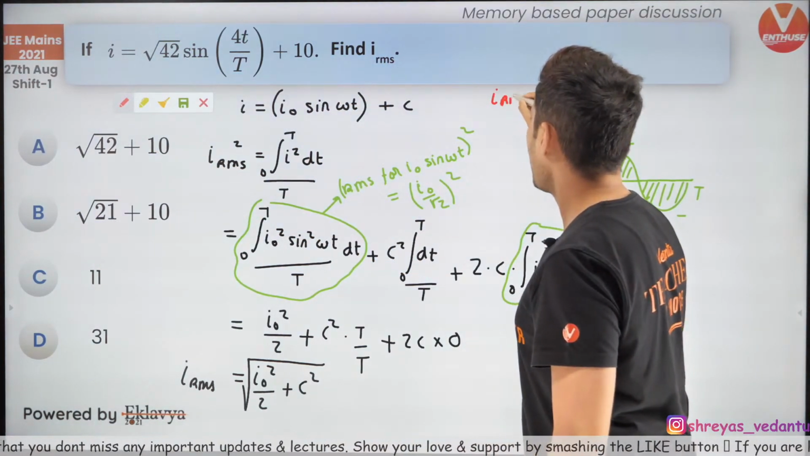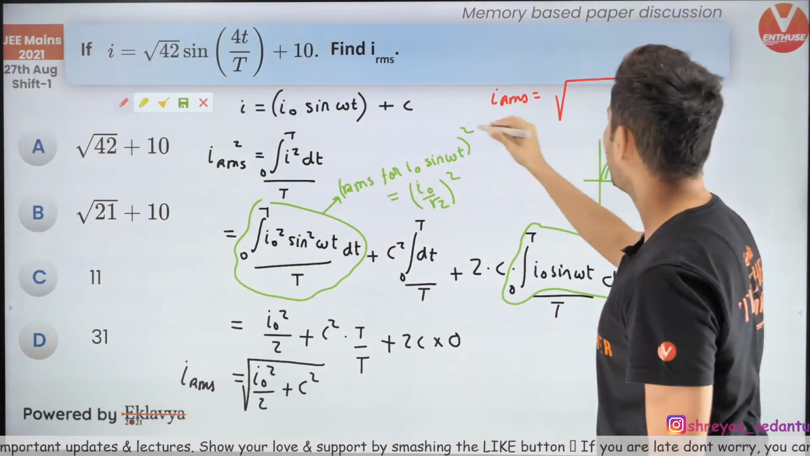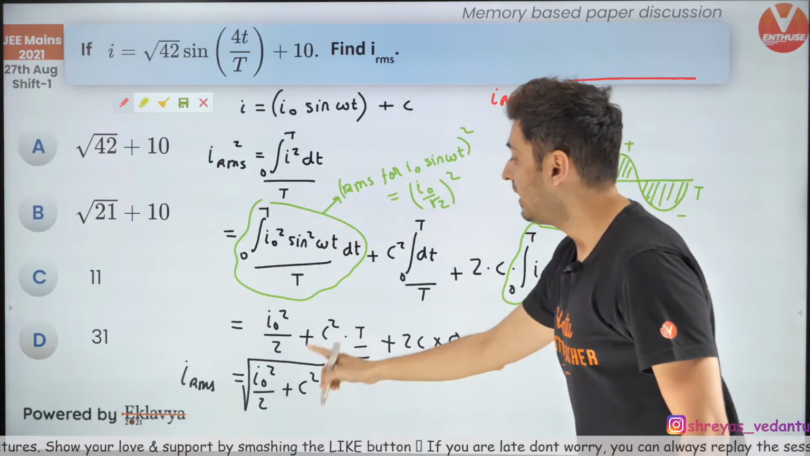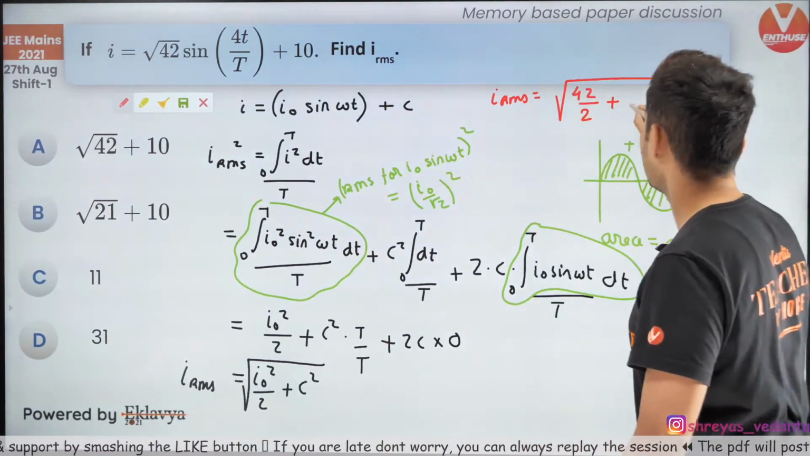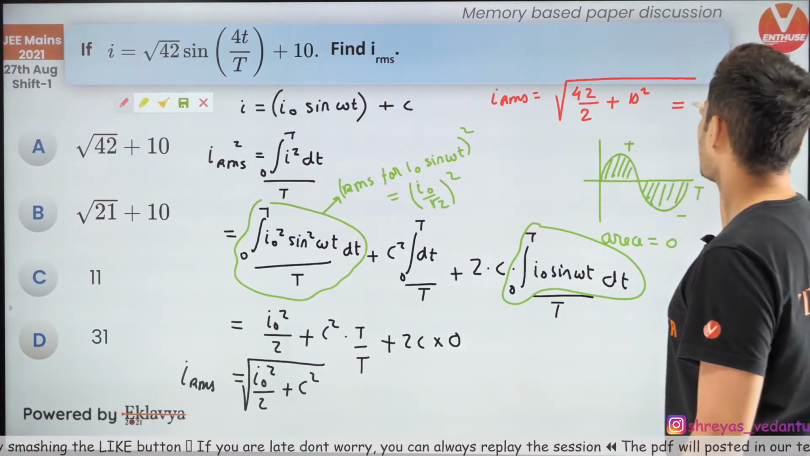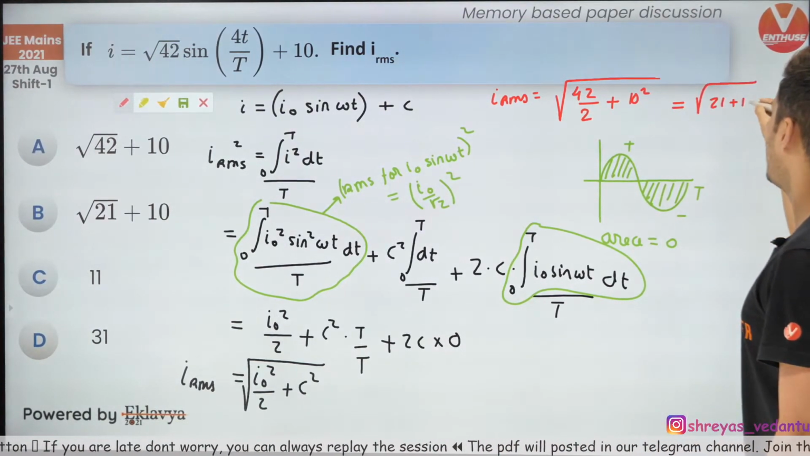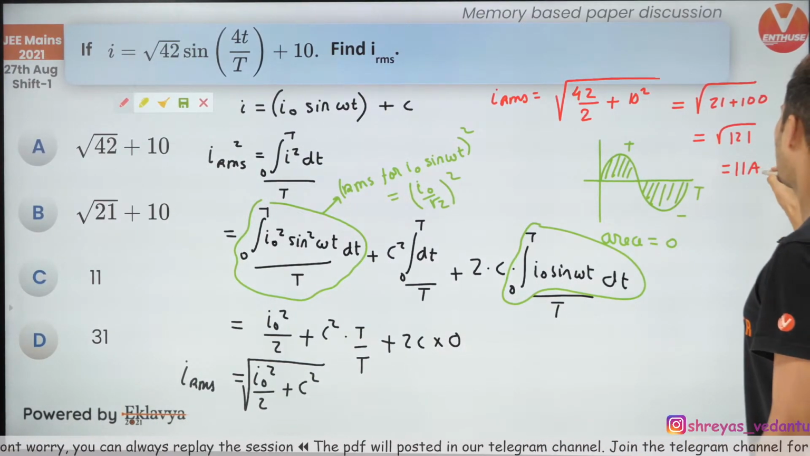So IRMS will be root of I naught square. What is I naught? Root 42. Square of that, 42, divided by 2 plus constant square. Constant is 10, so 10 square. So what will this become? Think, 42 by 2 is 21, plus 100, which is root 121, which is 11 amperes.